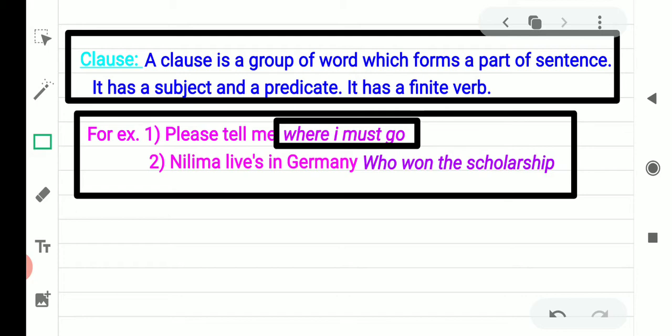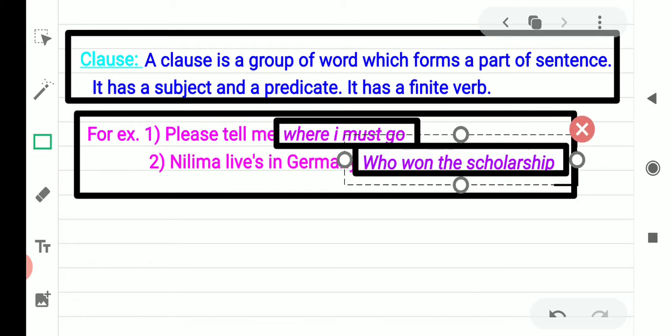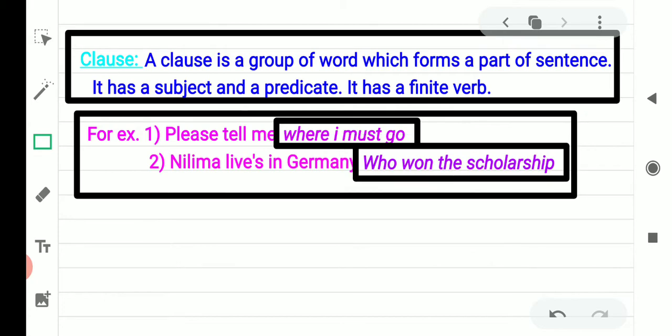Second example, Nilima lives in Germany. Who won the scholarship? Nilima lives in Germany. This sentence is also giving a complete meaning. Who won the scholarship is also giving the complete meaning. But these two sentences are interdependent on each other.